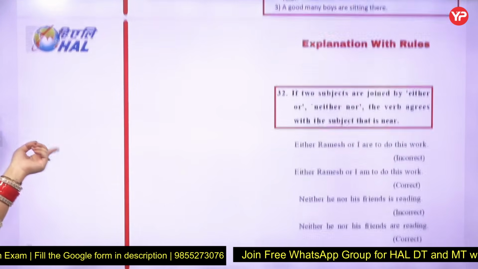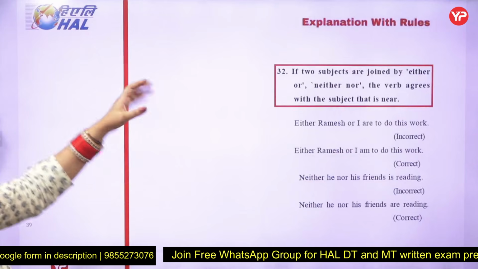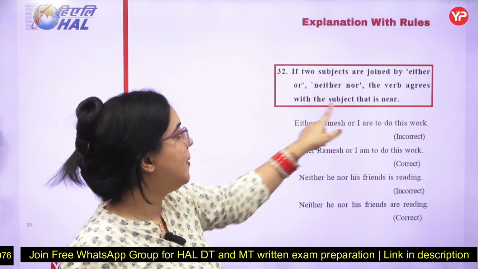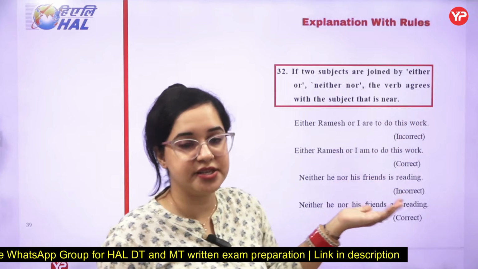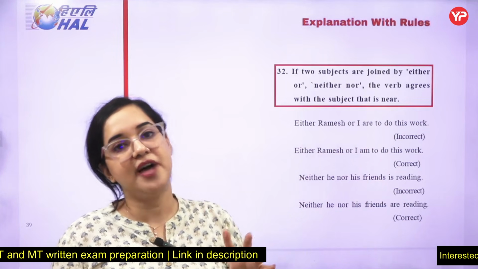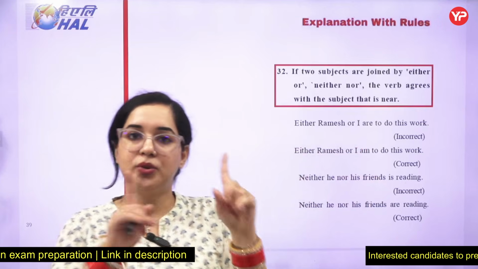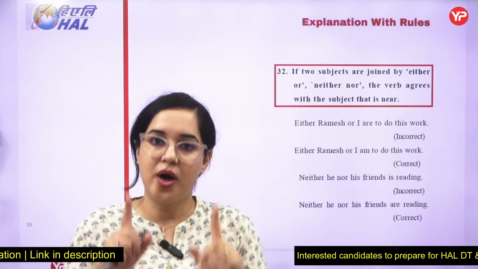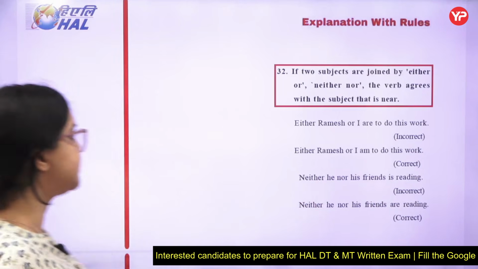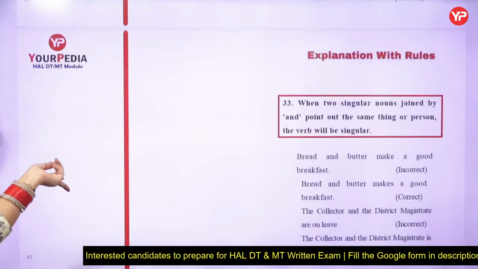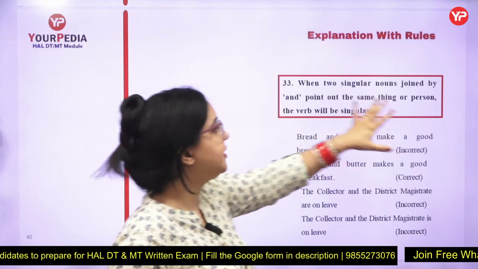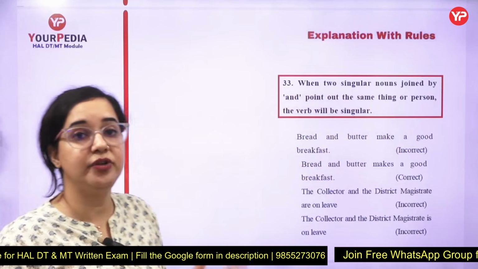Next we have, now see, this one I've already told you earlier, that is whenever it is a sentence joining with either or, neither nor, the verb must agree to the subject that is near to the blank. So in the case of either or, noun 2. In the case of as well as, along with, noun 1. Both are singular, pronoun is singular. One of them is also plural, the pronoun will be plural. So we have done the rules based on these, which are very important. Now, always remember, when two singular nouns are joined by and they point out to the same person or thing, the verb will be singular.